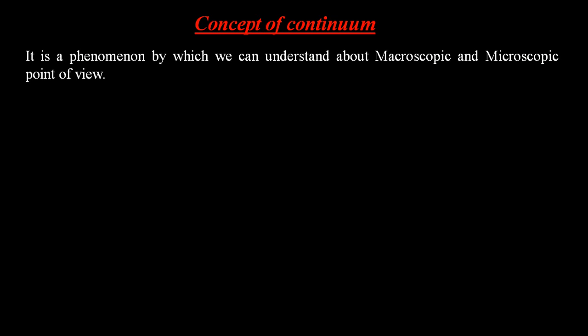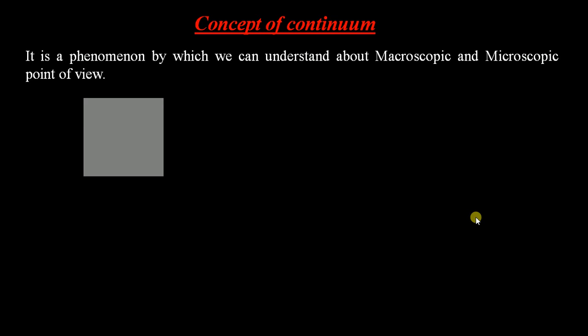Okay, so in thermodynamics or thermal engineering we select the macroscopic point of view to study the behavior, that means the variation of the properties when it undergoes a thermodynamic process. Why we select the macroscopic point of view, we can understand by the concept of continuum. Not only the difference between macro and microscopic points of view, we also understand why we are selecting the macroscopic point of view. So let us take one example.